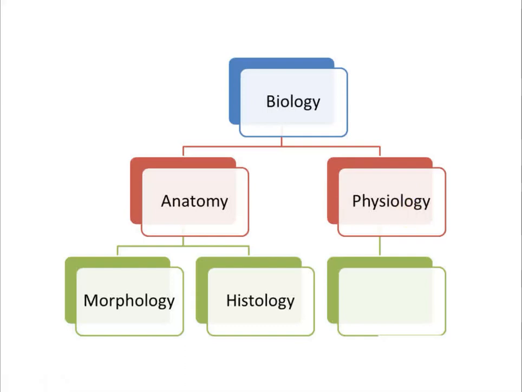Now once you are aware of what normal functioning is, there is one more division of physiology, that is pathophysiology or pathology, right? In simple words it is called pathology. Patho refers to abnormal and logy refers to study. So when it is normal functioning, you call it physiology. But when it deviates from its normal range, you call it pathophysiology.